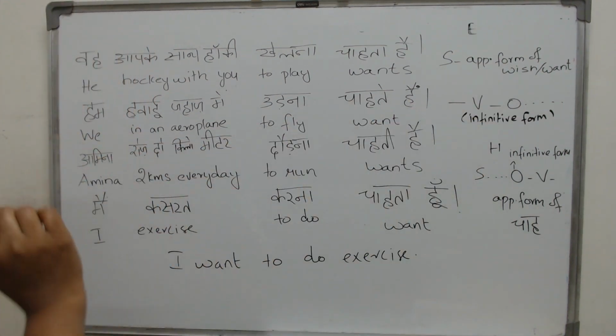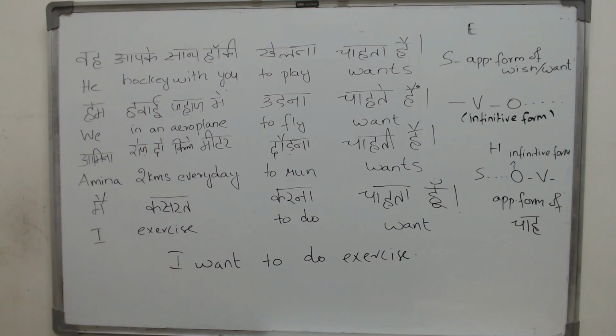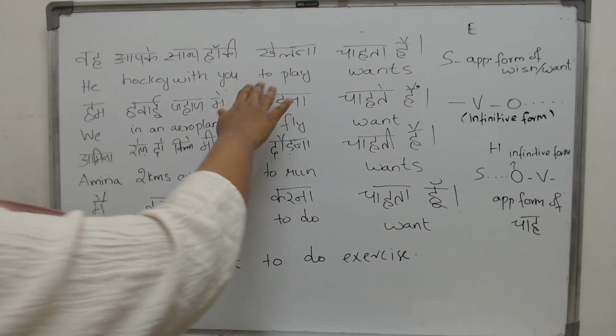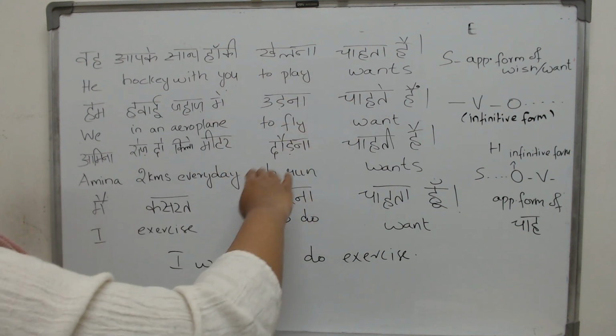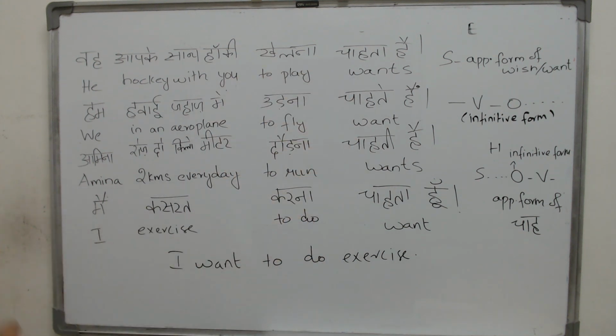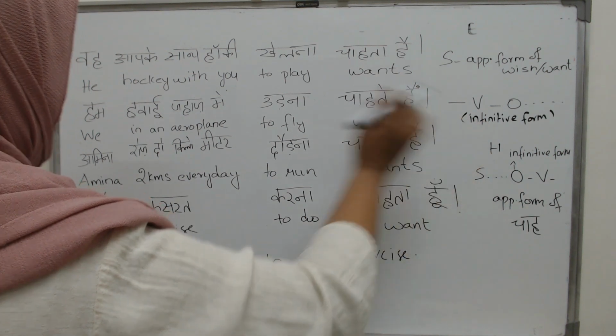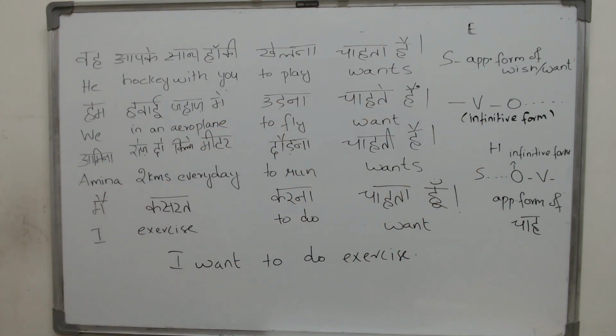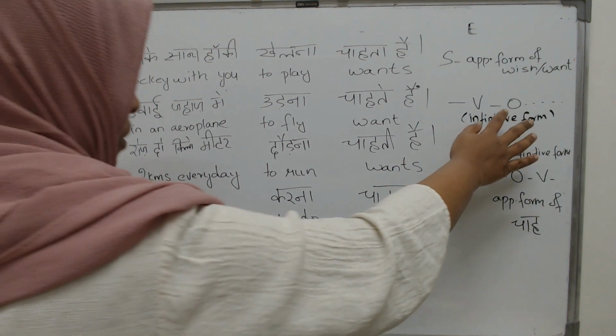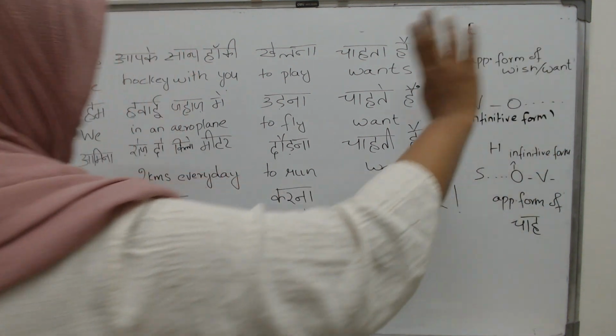Then your verb form. It will always be in the infinitive form. What does that mean? It will look like this: to play, to fly, to run, to do, to sleep, to cry, to laugh. It will always be in the infinitive form. And at last, what will you write? Your object followed by the rest of the sentence.